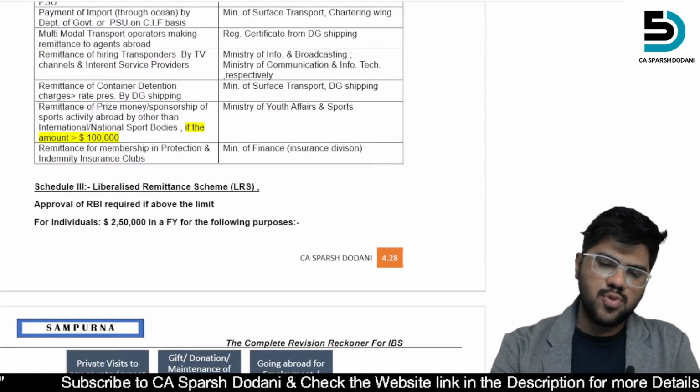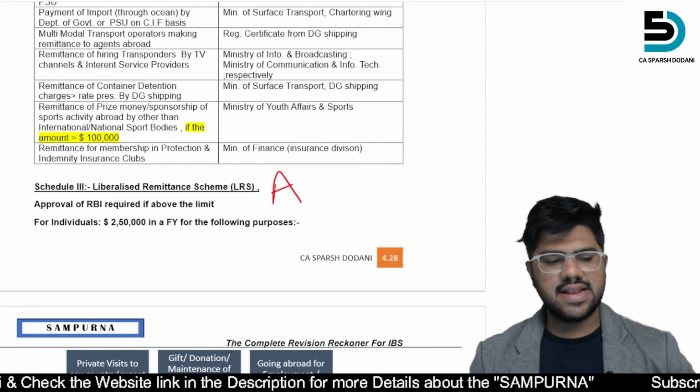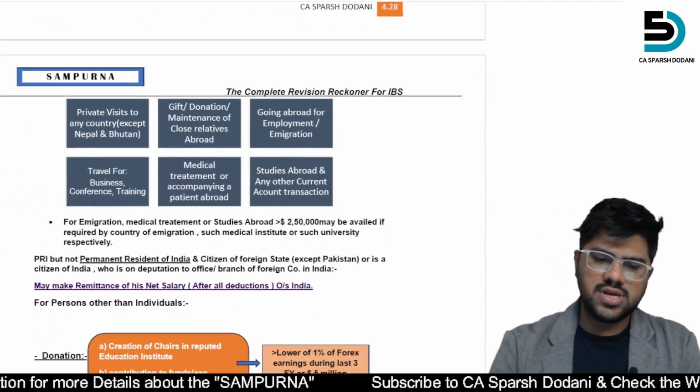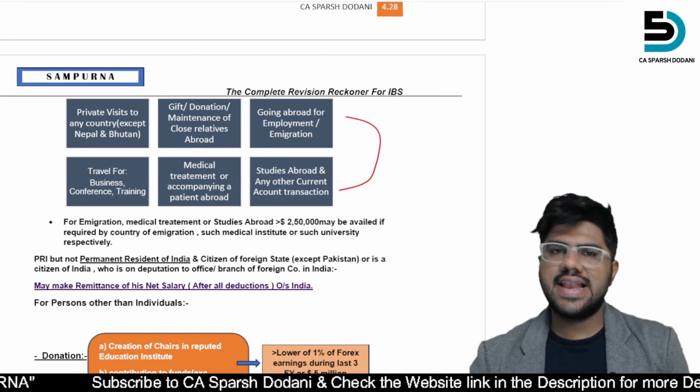Then again, once more, a category part, that is your LRS, the Liberalized Remittance Scheme. It is also very important. They have asked questions on this. These are the things in which you can use the money as per the LRS.